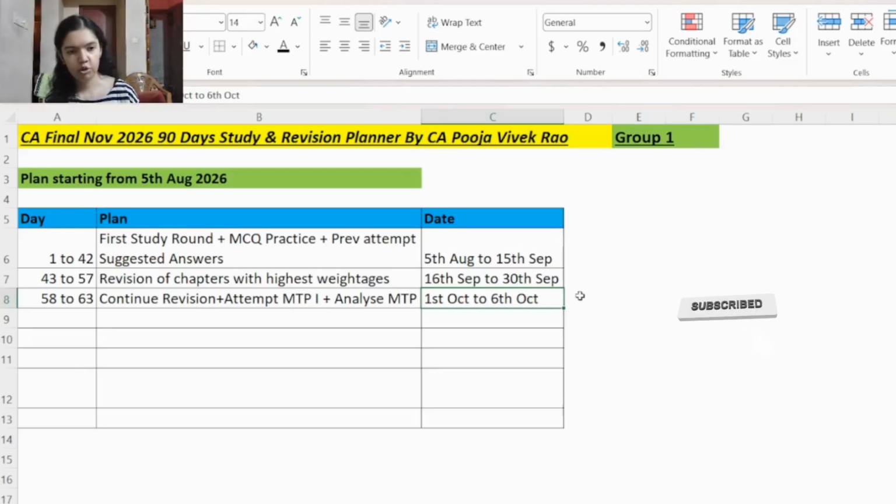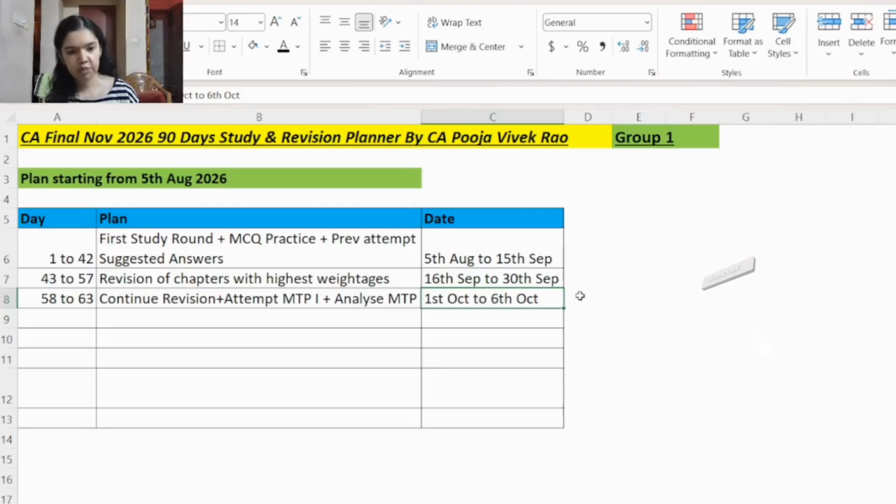And for auditing also, analyze if you are able to quote the correct standards on auditing name and number, provisions, whether you are able to solve the application based questions, and the CARO and the professional ethics part, were you able to answer correctly. Apart from this, you have to check whether you completed the exam within 3 hours time, whether you presented the answers correctly, and then whether there was any conceptual misunderstanding in your answer, or any question came from any topic which you didn't study at all.